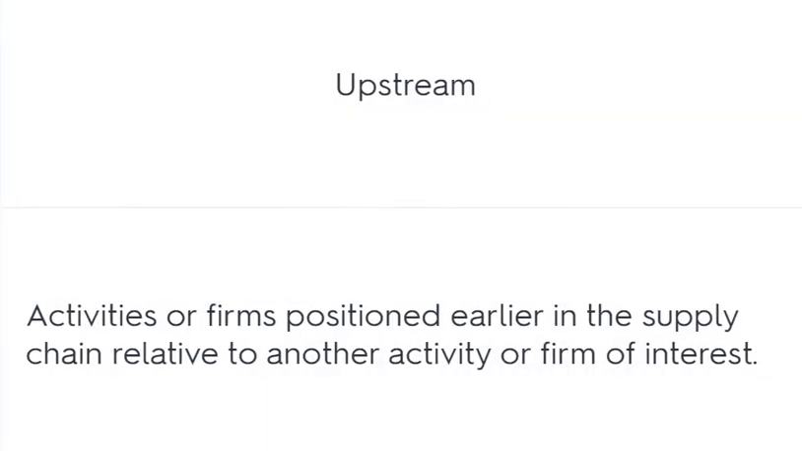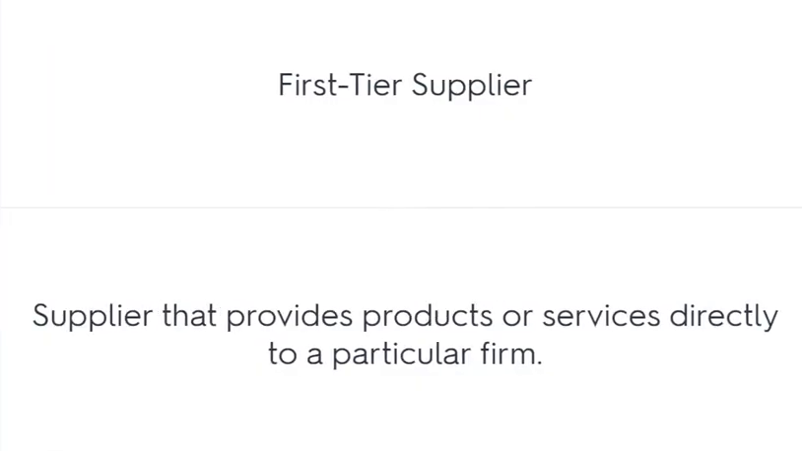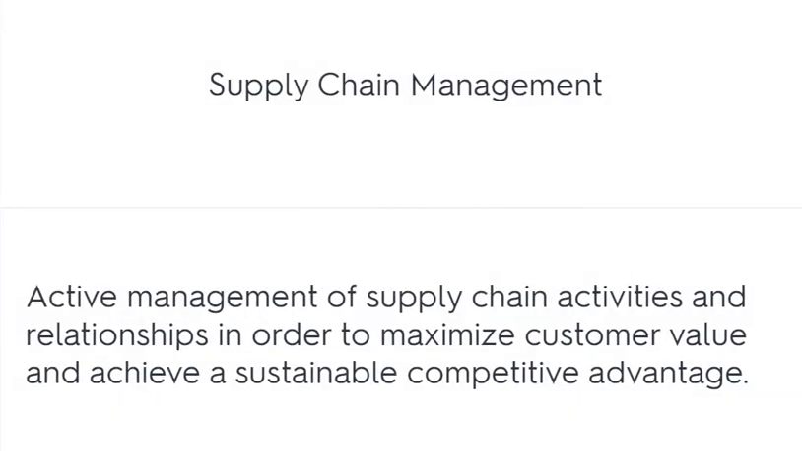Upstream. Downstream: activities or a firm's position later in the supply chain relative to another activity or firm of interest. First-tier supplier: a supplier that provides products or services directly to a particular firm. Second-tier supplier. Supply chain management. SCOR model.